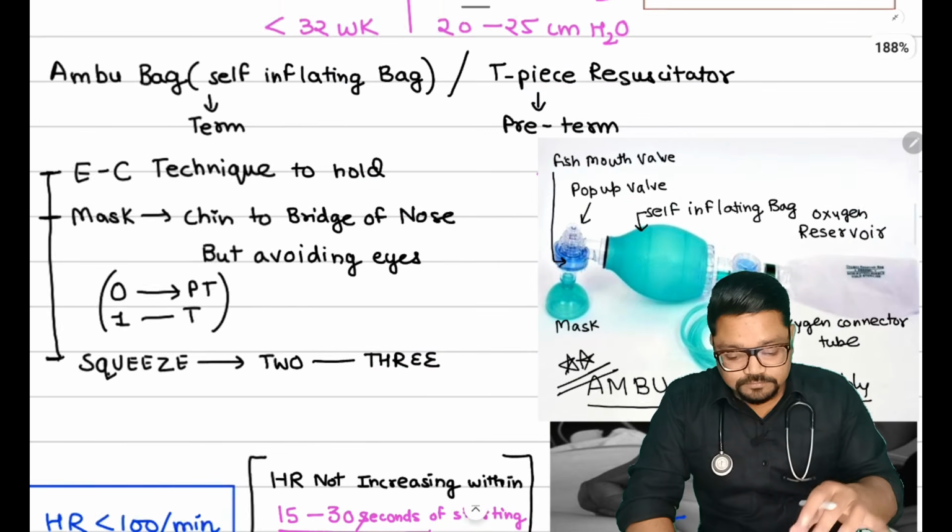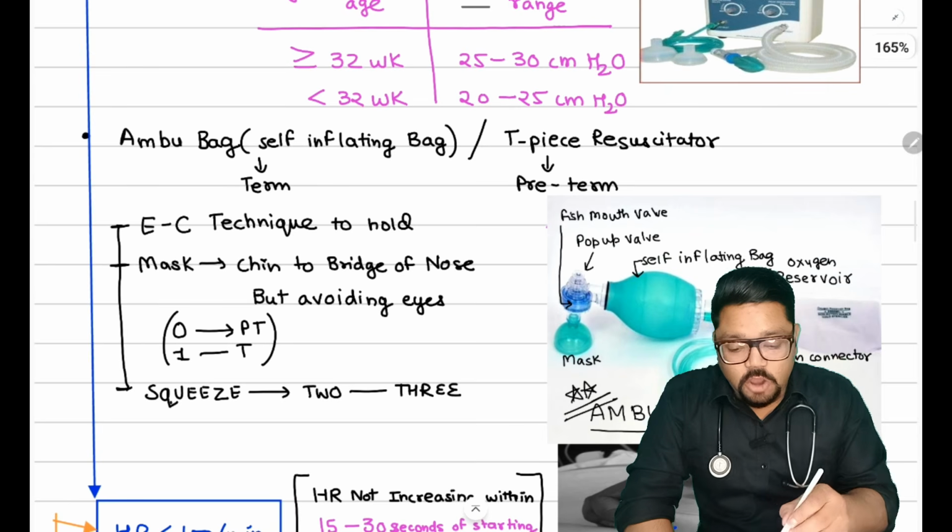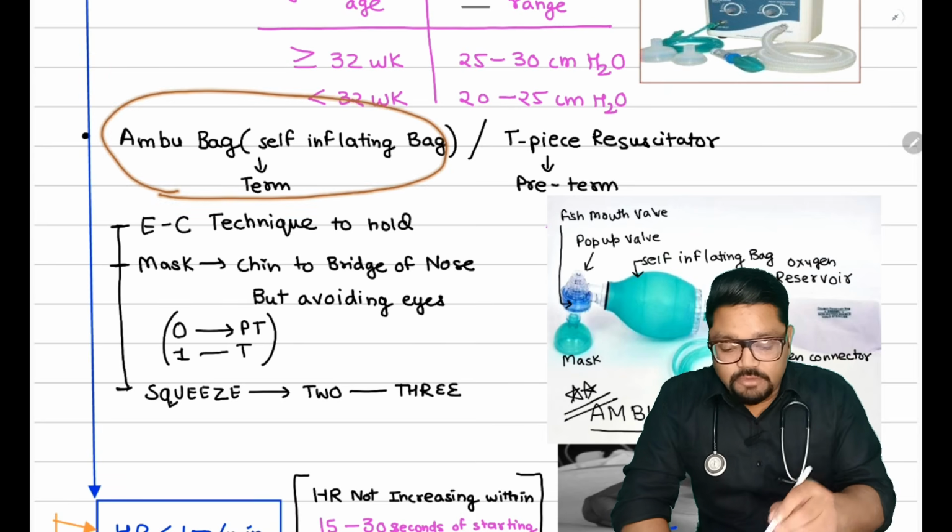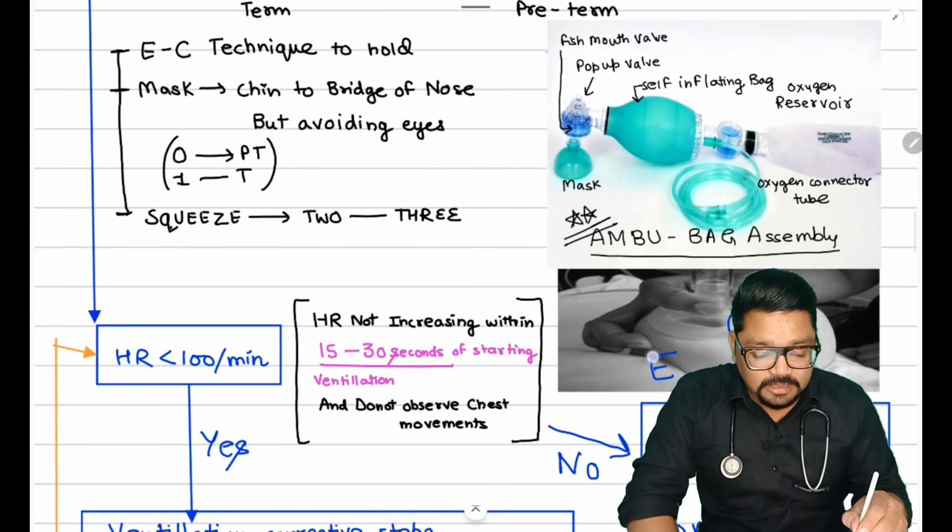Now, coming to this, how are we going to give the bag ventilation to the baby? We are going to give it by the EC technique.